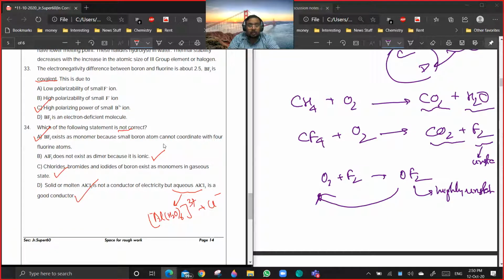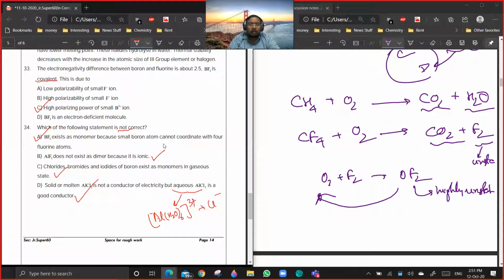AlF3 does not exist as a dimer. What is the reason for it to not exist as a dimer? AlF3? No, it exists as an ionic compound. It's an ionic lattice of Al3+ and F-. Are you getting the point? AlCl3 exists as a dimer as well as a polymer, because it has covalent character. But F- is small in size, so there won't be any polarization and no covalent character will exist. Are you getting the point?